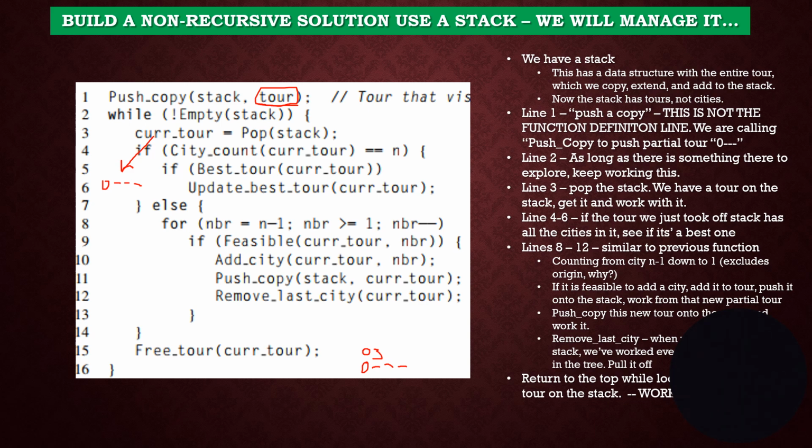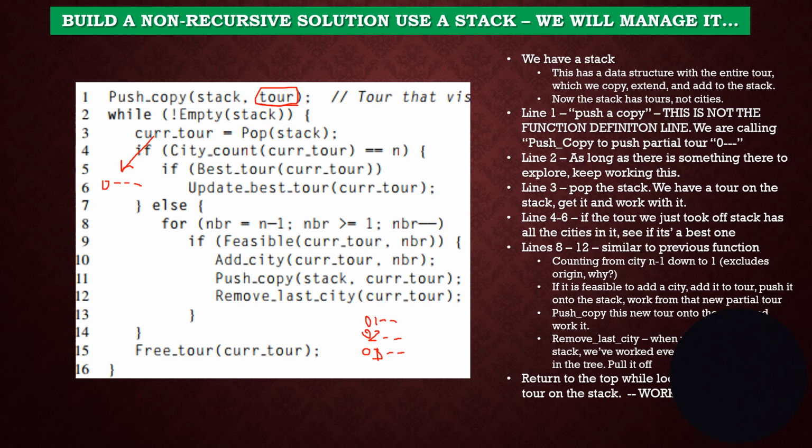I'm going to do that real quick. Eraser. The stack was empty. We put 0, 3, dash dash on here. That adds the city. We push that on the stack with the current tour, and that puts 0, 3 dash dash, and then we take the 3 off. So that's going to come off. We come back up here, and we're working the 2. So we push a 0, 2 dash dash on the stack, and then we remove that 2, so we're back at 0. Then we put a 0, 1 dash dash.